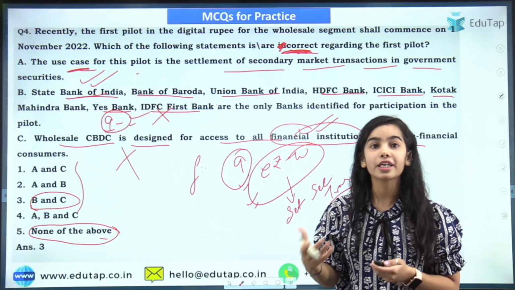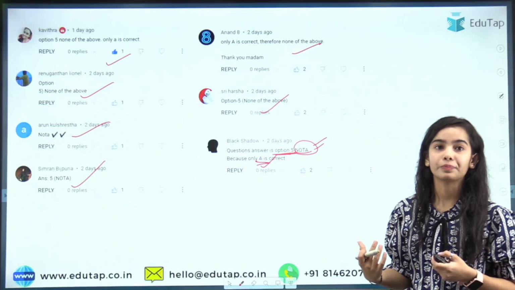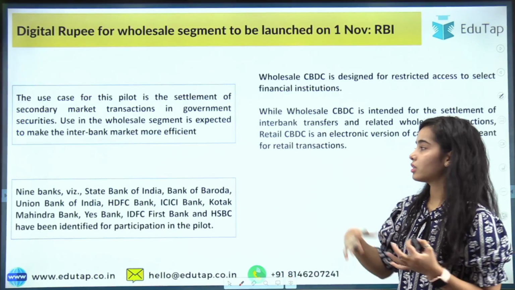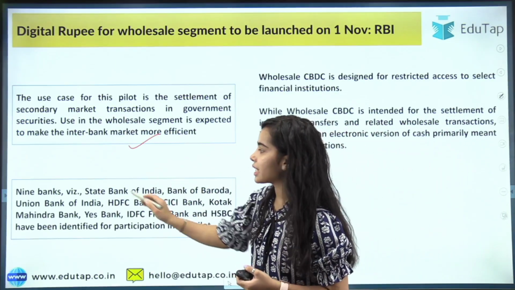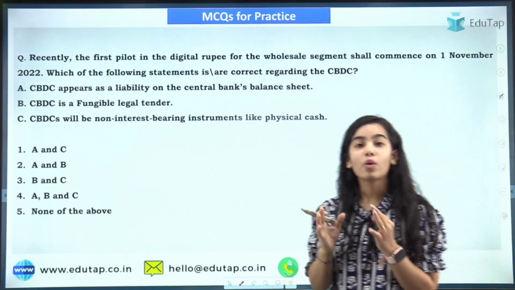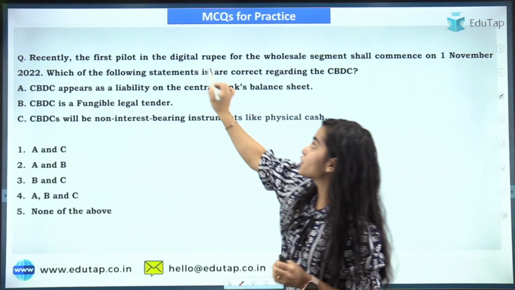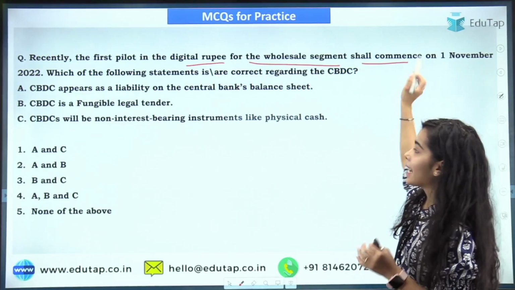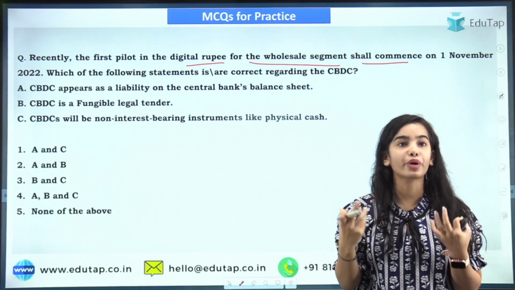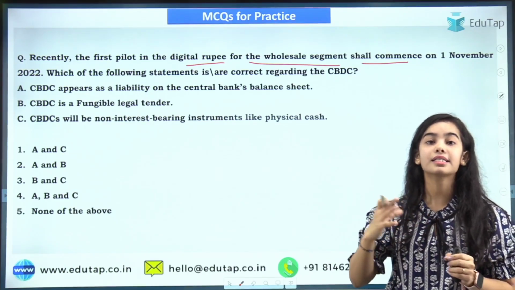Now, if the question asked for the incorrect one, then B and C would be the right answer. I hope you understand the use case, the 9 banks and the wholesale CBDC. Now coming to the last question for today: recently the first pilot of the digital rupee for the wholesale segment has commenced from the 1st November 2022. You have to tell which of the following statements is correct regarding the CBDC.